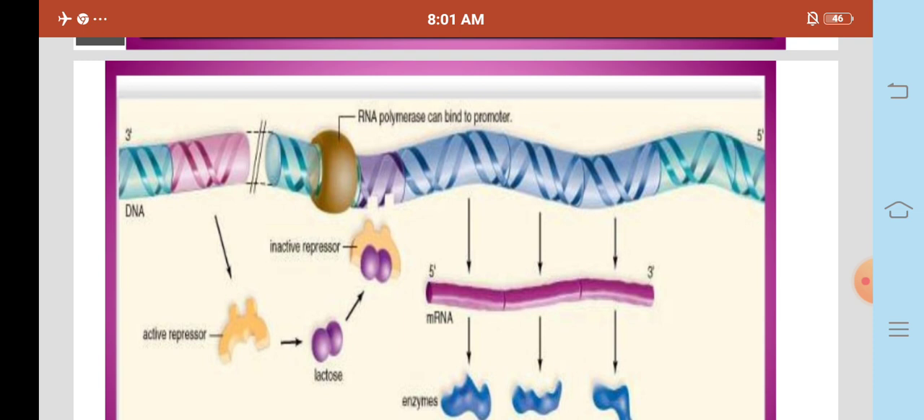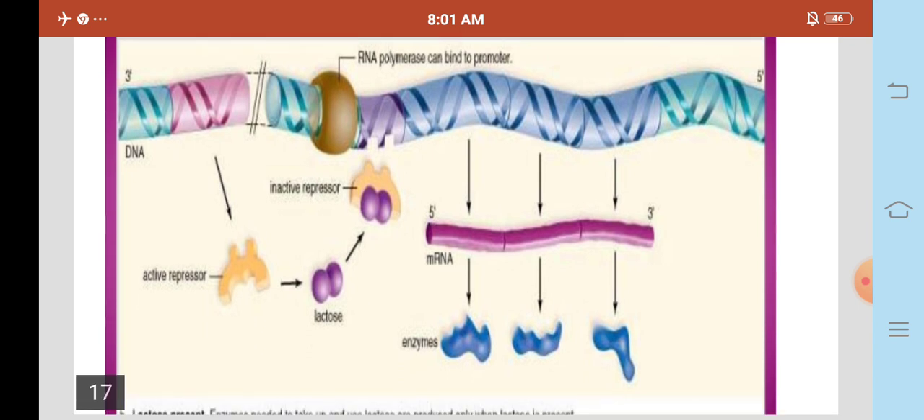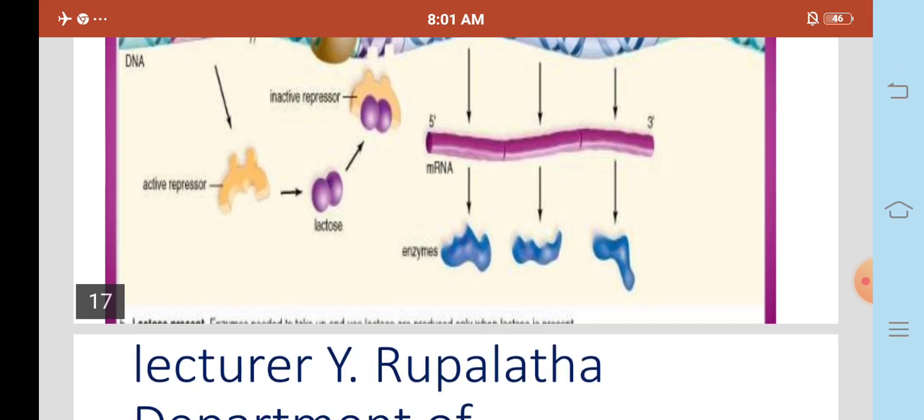This is also the structure of the lac operon. In this process, we observed three types of enzymes, the genes, and the mRNA, 5' to 3' end. And the next, the active repressor. This is the lactose-inactive repressor. This is the active repressor, and this is the inactive repressor. And this is the structure of DNA, and RNA polymerase can bind to the promoter. Thank you.